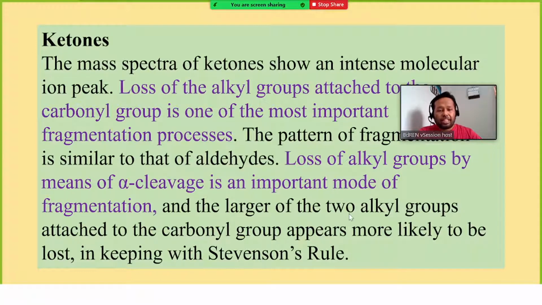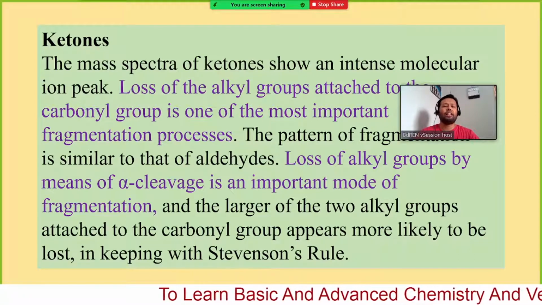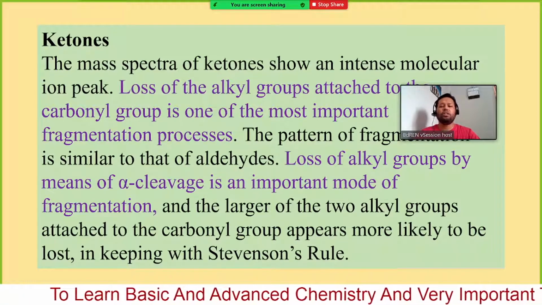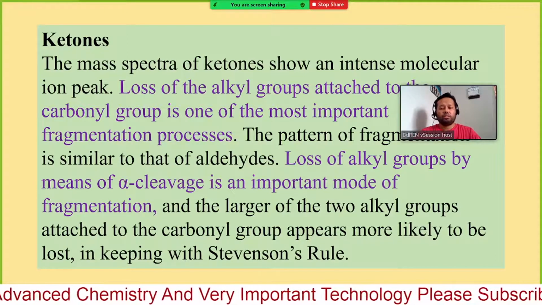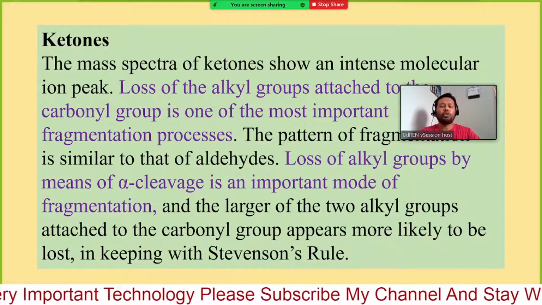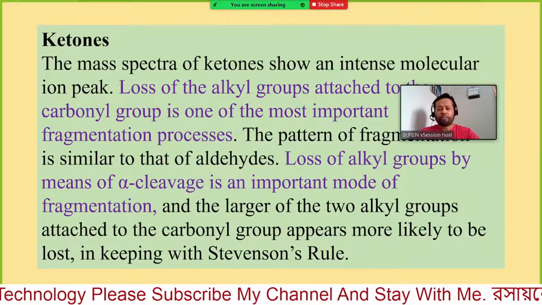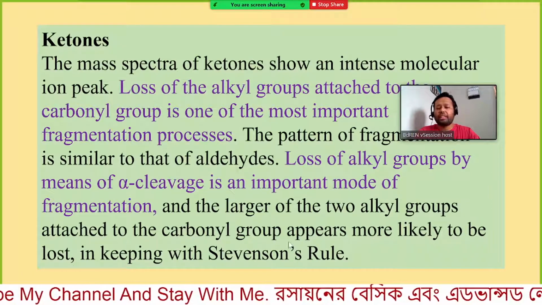So the larger of the two alkyl groups, for any ketone there are two alkyl or aryl groups attached to the keto group or carbonyl group. If both are the same, methyl methyl or ethyl ethyl or benzyl benzyl, in that case we cannot differentiate. But if there is any difference between their mass, then the larger of the two alkyl groups attached to the carbonyl group appears more likely to be lost.